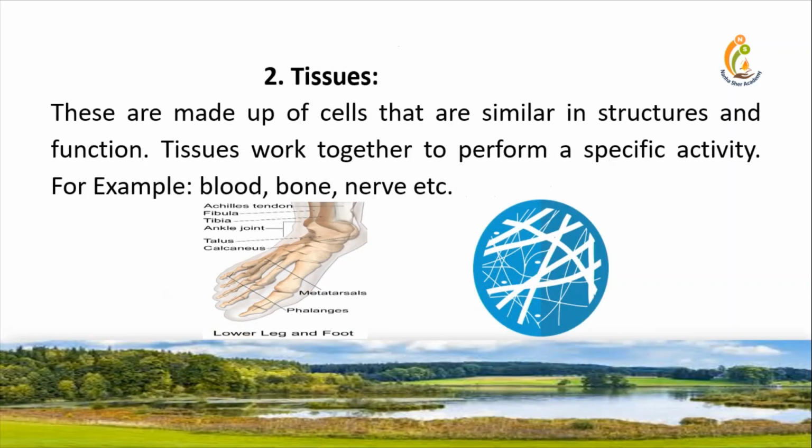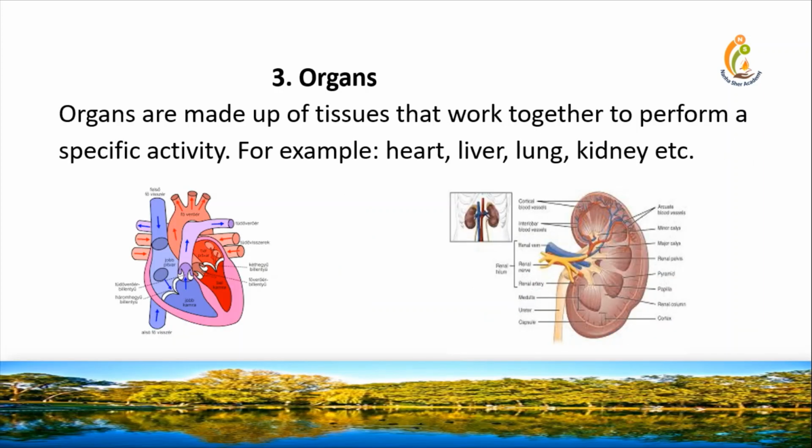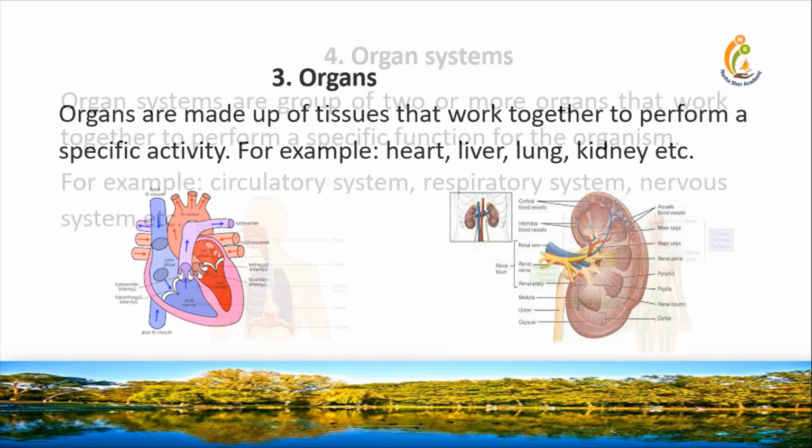Second is tissues. These are made up of cells that are similar in structure and function. Tissues work together to perform a specific activity. For example, blood, bone, nerve, etc. Organs. Organs are made up of tissues that work together to perform a specific activity. For example, heart, liver, lung, kidney, etc.